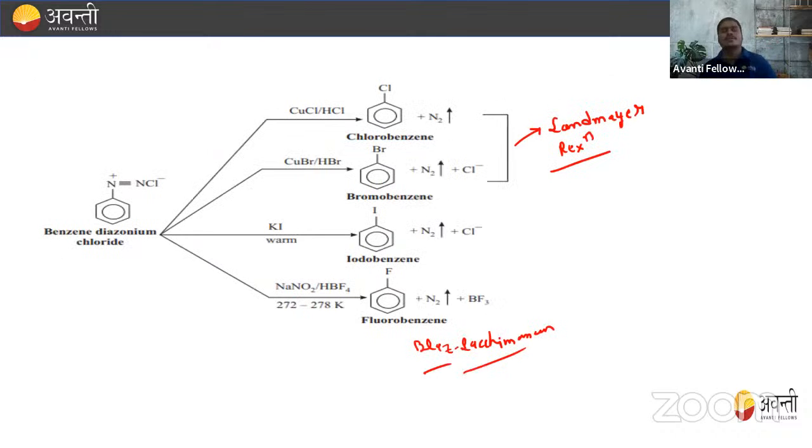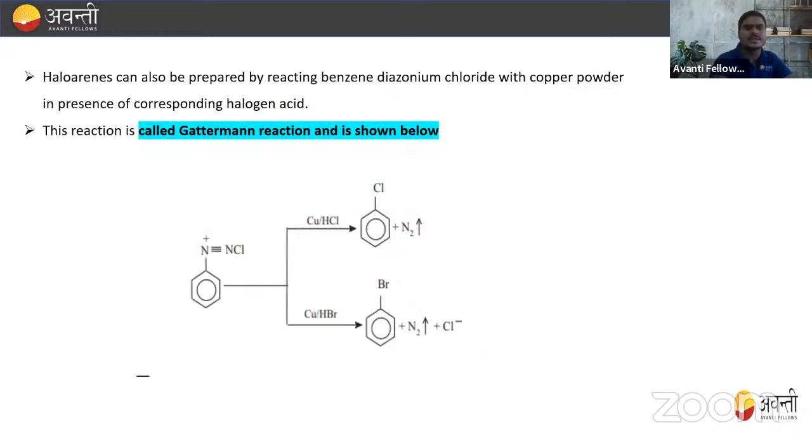Here we have copper chloride plus HCl, right? In these first two cases, we have copper chloride and HCl. So when this BDC is treated with copper chloride and HCl, they will form chlorobenzene, and this is known as the Sandmeyer reaction. Now when they are treated with copper plus HCl, only copper, and copper plus HBr, then they also form chlorobenzene or bromobenzene. But this reaction becomes the Gattermann reaction, right?